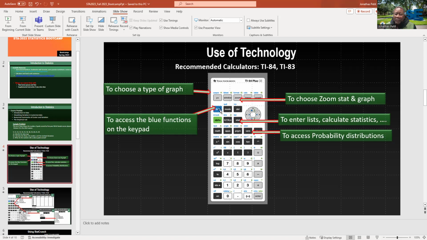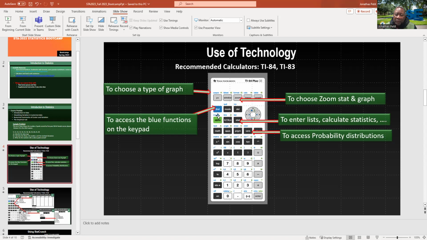The second function is very important. Any calculator has a couple of functions, and the smallest number of functions is 2, the first and the second one. The first function you can access through the main keys. The keys over here give you the function. So if you need the first function, just type the key.